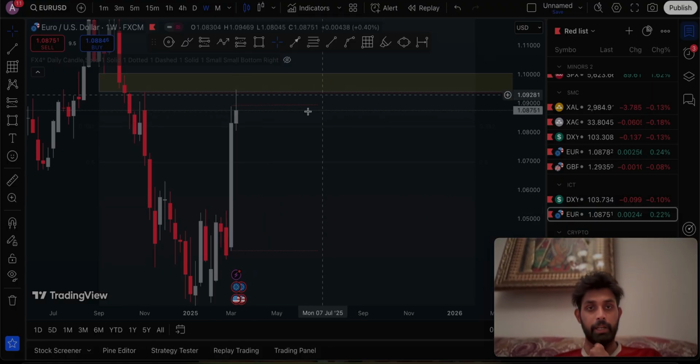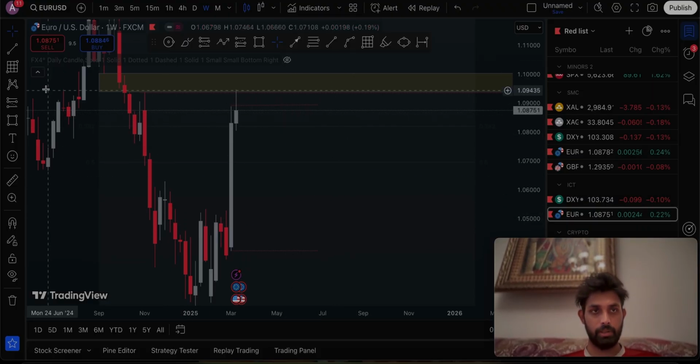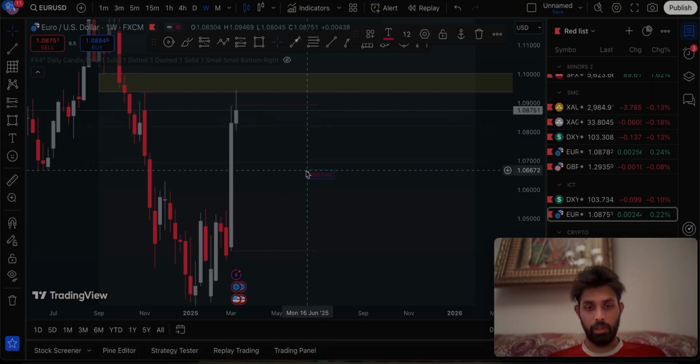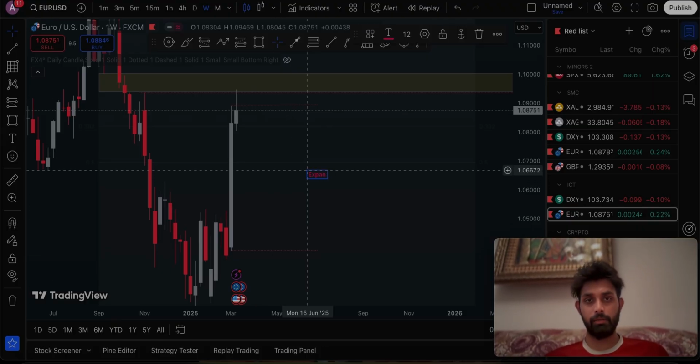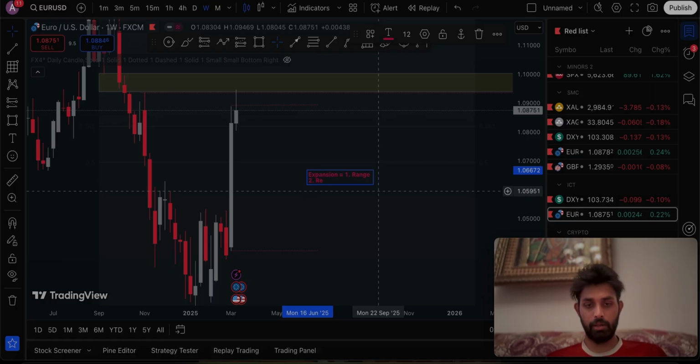What we can expect is, after this expansion profile, there are market profiles. If we have an expansion profile, we have either of two things. First, we can expect a ranging market, and next, after a range, it could be a retracement or simply a reversal.